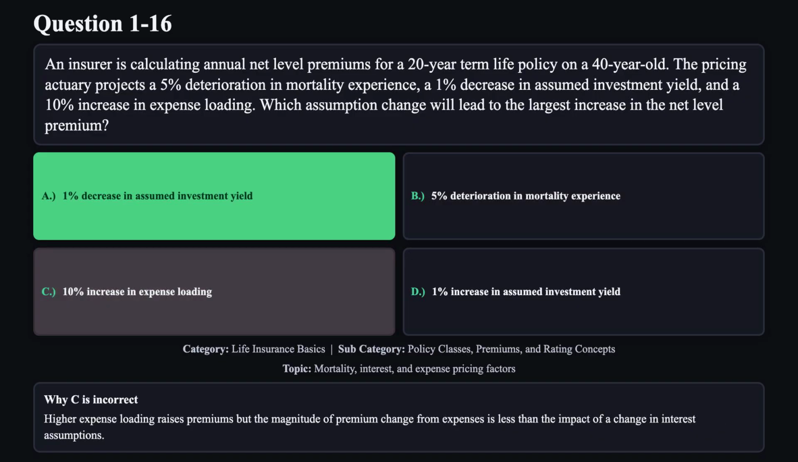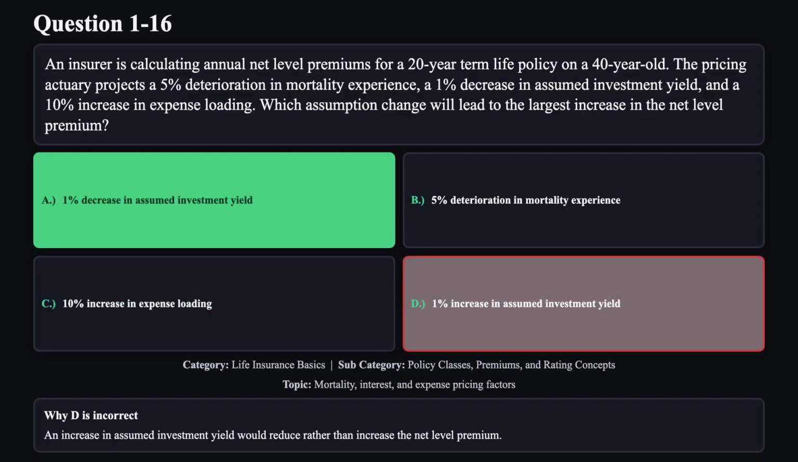Reason C is not correct. Higher expense loading raises premiums, but the magnitude of premium change from expenses is less than the impact of a change in interest assumptions. Reason D is not correct. An increase in assumed investment yield would reduce rather than increase the net level premium.